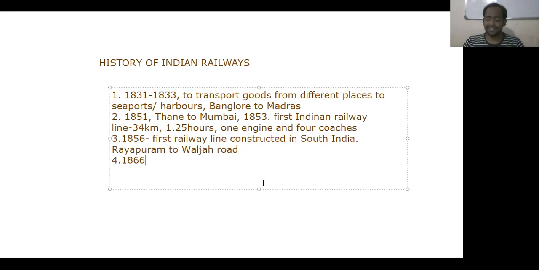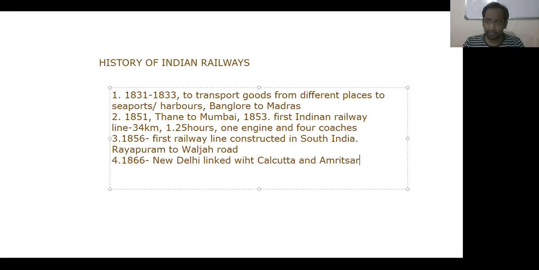in the year 1866, New Delhi was linked with Calcutta and Amritsar.